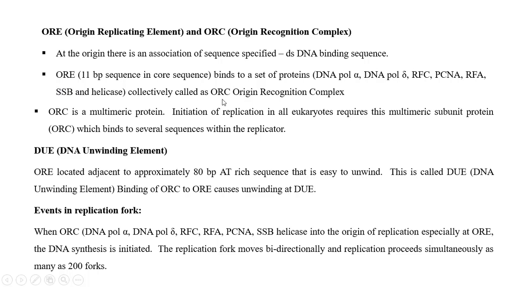These are collectively called the origin of replication complex. It is formed at the ORE, origin of replication element, that means the ARS. In the autonomously replicating sequence, all these proteins and enzymes are assembled.